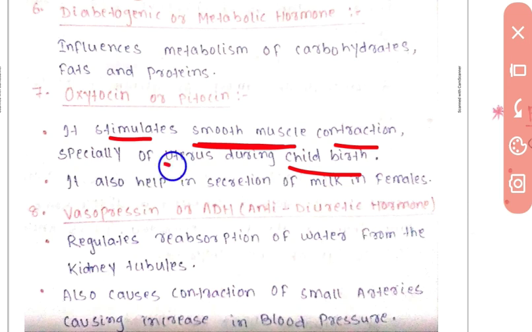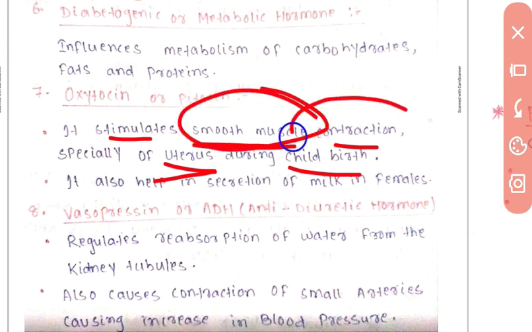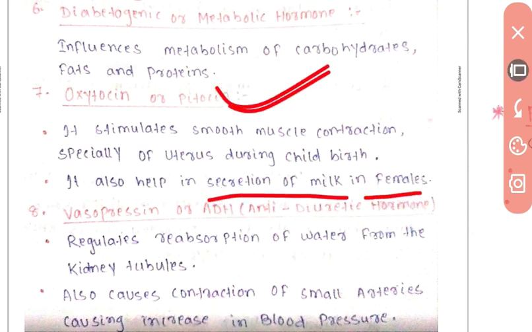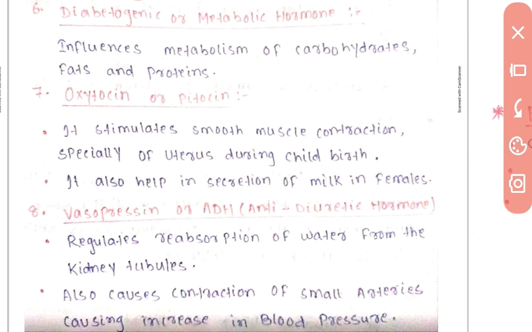During childbirth it contracts the uterus. During childbirth the uterus has smooth muscle, so it contracts and spreads. This is because of oxytocin or pitocin. It is also important for your examination. It also helps in secretion of milk in females. So two hormones help in secretion of milk: oxytocin and lactogenic hormone.